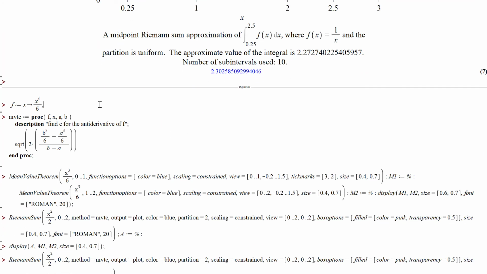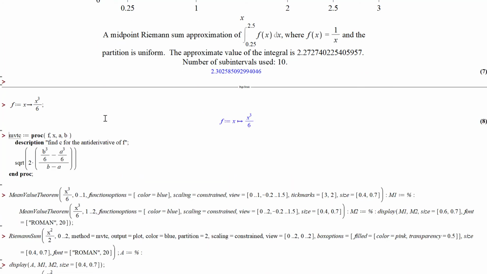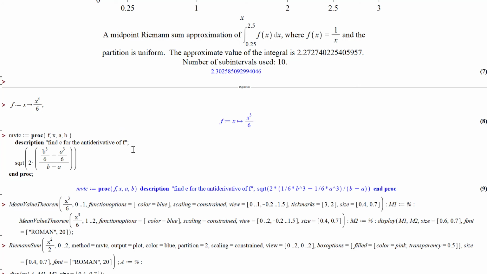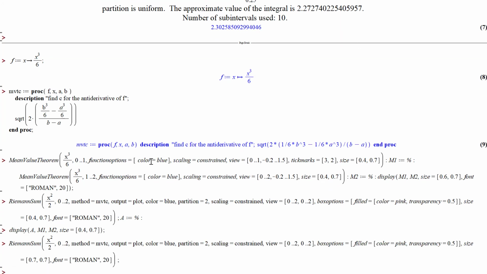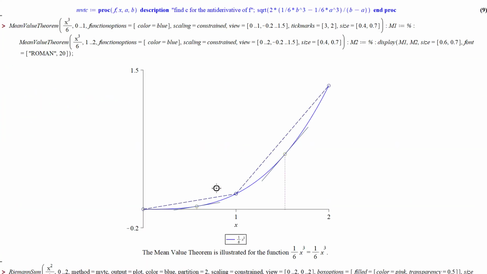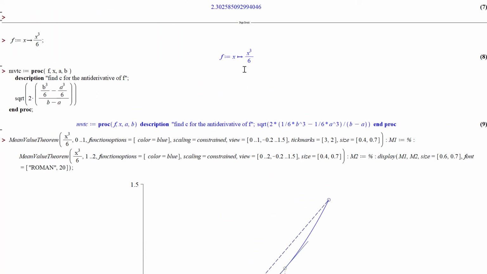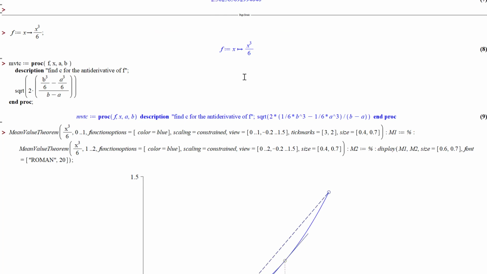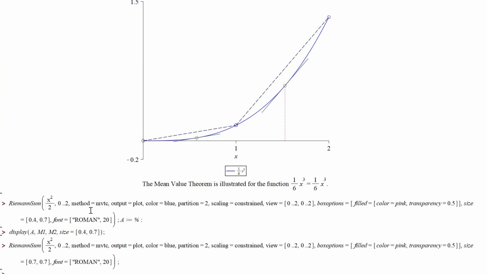And well, one more function. I did the work. Let's look at it. So there's the procedure to pick the point using the mean value theorem. So here I have 2 subintervals on x cubed over 6. Now that is not what I'm going to integrate. I'm going to integrate x squared over 2. So this is the f, x cubed over 6.